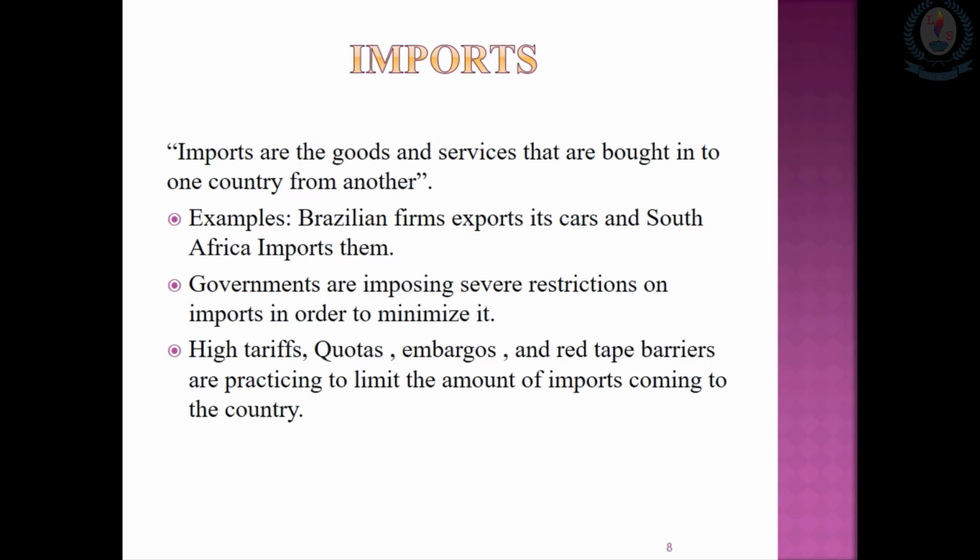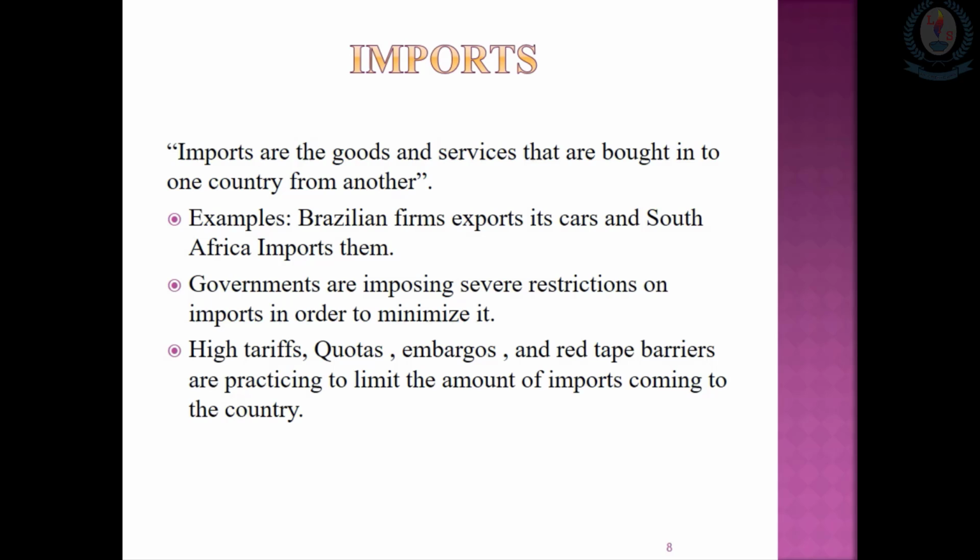Otherwise, too many imports, unnecessary imports, may cause severe damage to the balance of payment of that country. That means export income will be lower than import expenditures. That means expenditures will be greater than the income. So by that time it will lead to a balance of payment deficit.